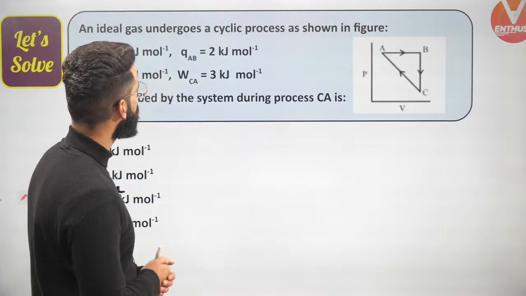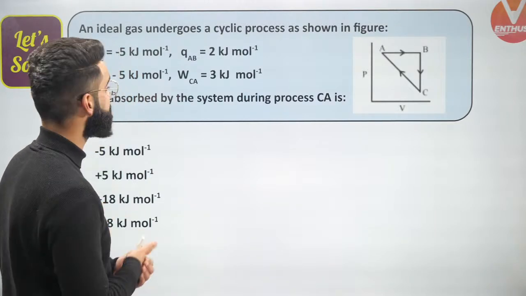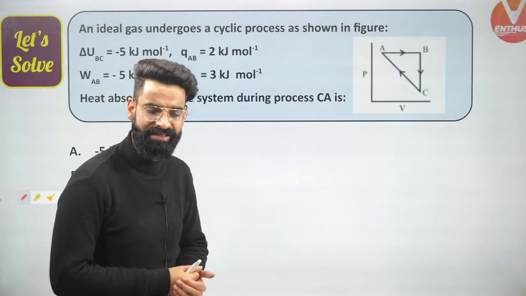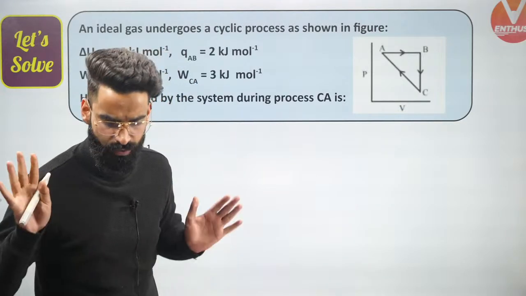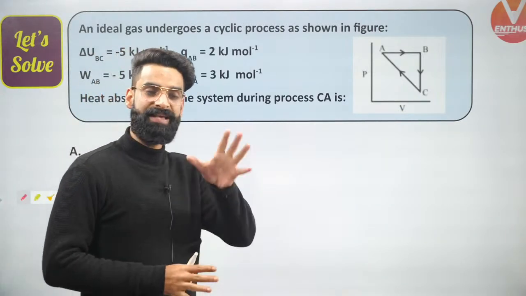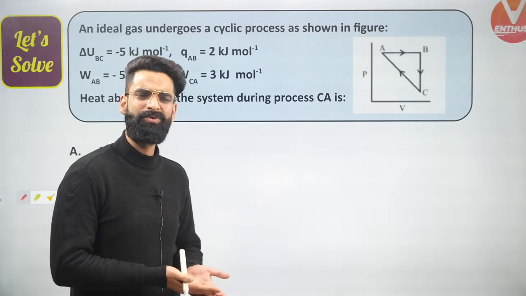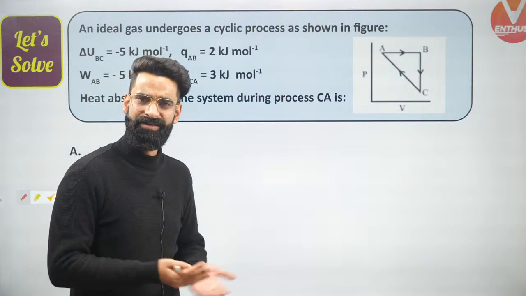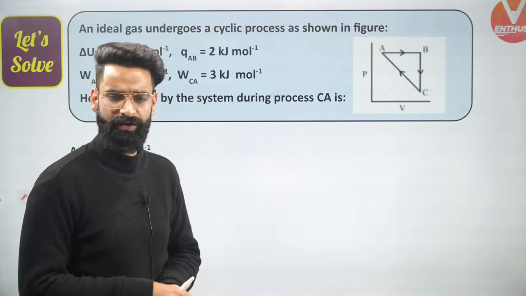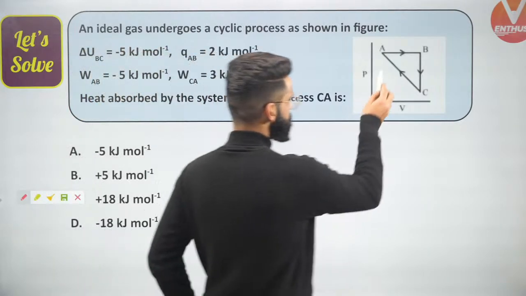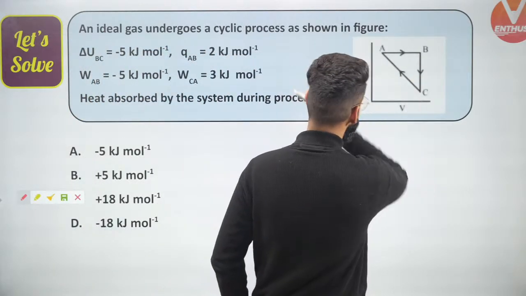An ideal gas undergoes a cyclic process. In a cyclic process, the change in the value of any state function is always taken to be 0, as we all must be knowing. Be it delta U, delta H, or delta G, the change in the value of any state function is always 0 for a cyclic process. Since it's a cyclic process, A goes to B, B goes to C, then C goes to A.